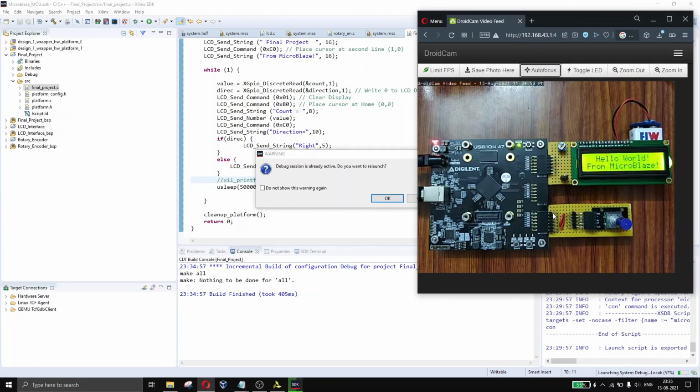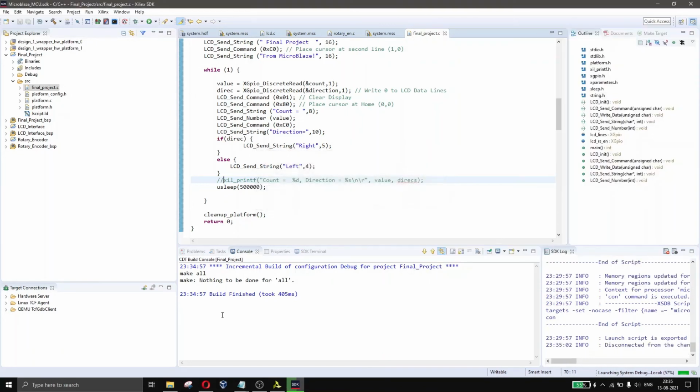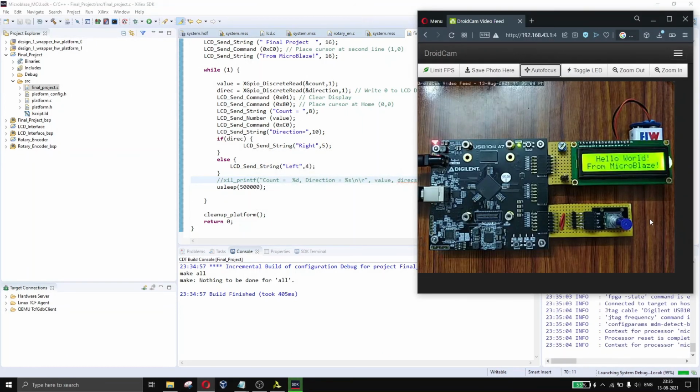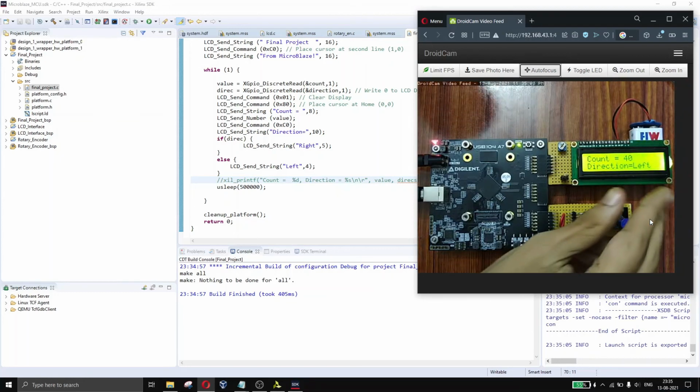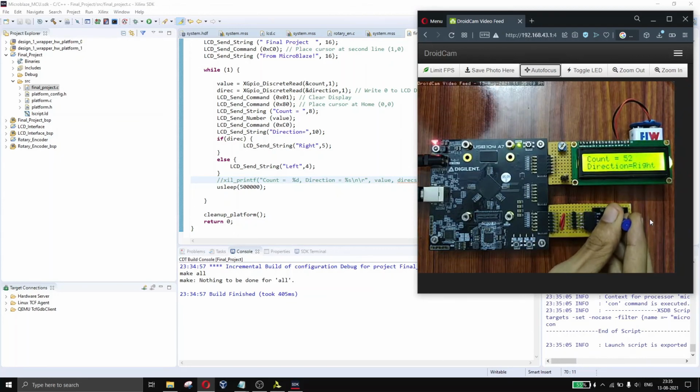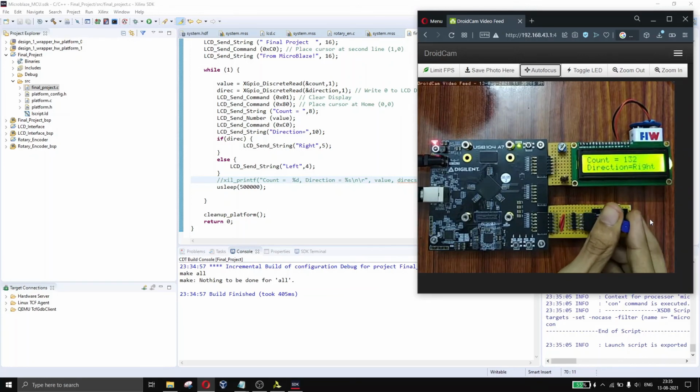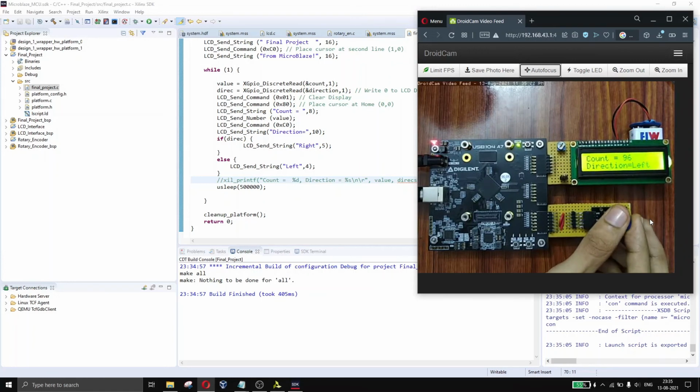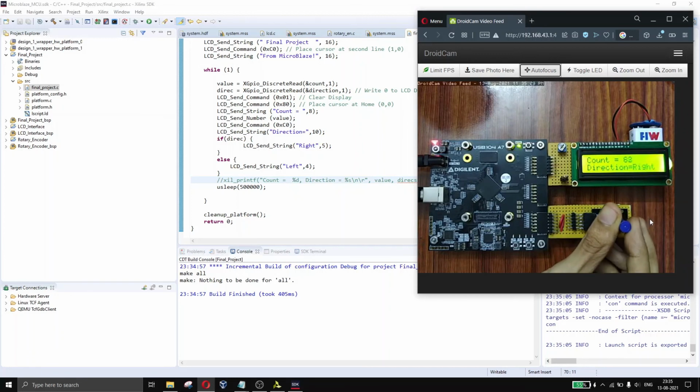Let's see. Okay. Yes, I guess that's it. It's running now. Perfect. So this is the final project. It's working now. Counting right, so incrementing the count. Counting left, so decrementing the count. This was the intent of the project, final project, and it's done also.